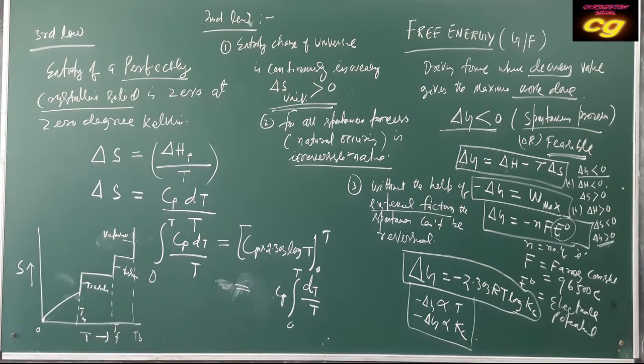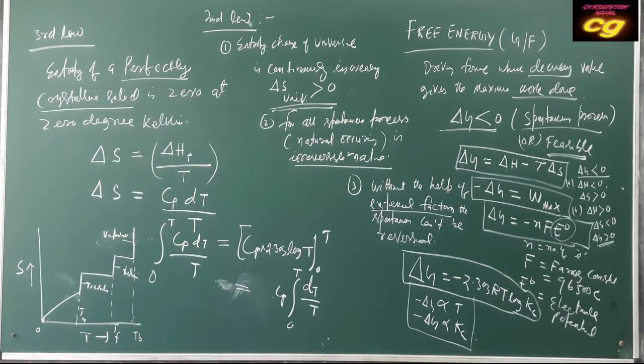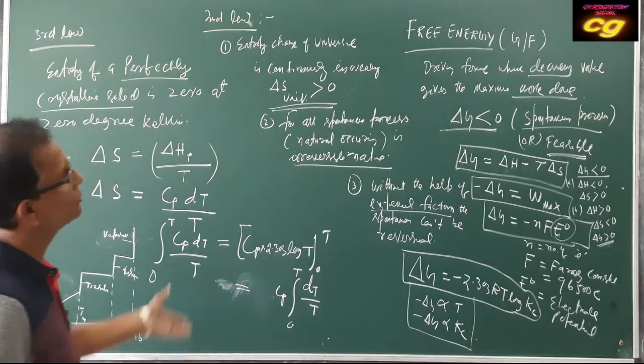Entropy change is maximum in case of evaporation. Entropy change is maximum and the temperature is also maximum. But in the transition, entropy change is minimum. So this is the relation between different changes in physical state, fusion, evaporation, and how much entropy change takes place. This is the relation between temperature and entropy change, generally discussed for perfectly crystalline solids.